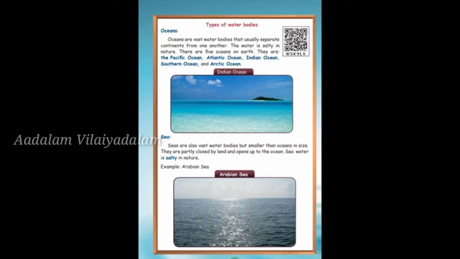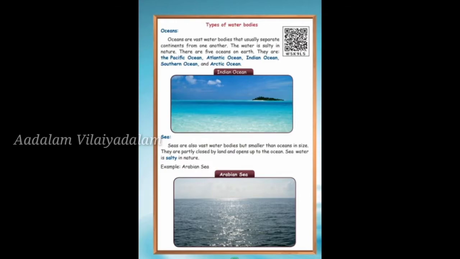There are 5 oceans on Earth. They are Pacific Ocean, Atlantic Ocean, Indian Ocean, Southern Ocean, and Arctic Ocean. Ocean water is salty in nature. That we know, no?